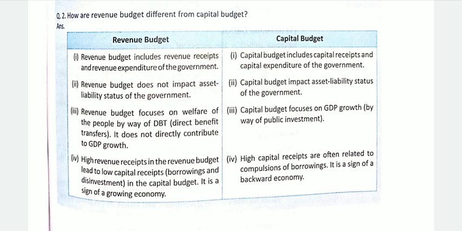Fourth point, high revenue receipts in the revenue budget lead to low capital receipts in the capital budget.